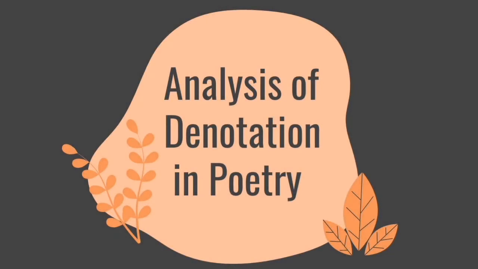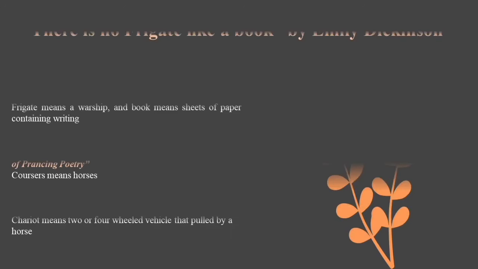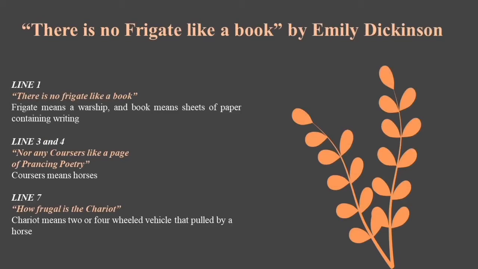The analysis of denotation in There is no frigate like a book. On the first line, there is no frigate like a book. Frigate means warship, and book means sheets of paper containing writing. On the third and fourth line, nor any coursers like a page of prancing poetry. Coursers means horses. On the seventh line, how frugal is the chariot? Chariot means a two or four wheeled vehicle that is pulled by a horse.